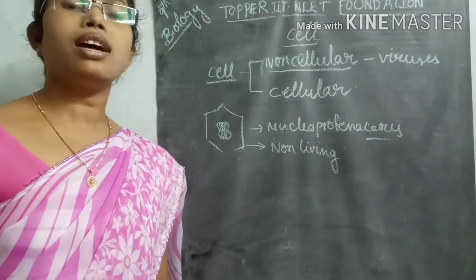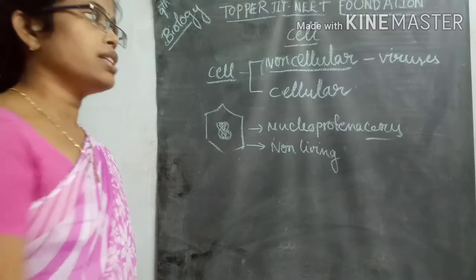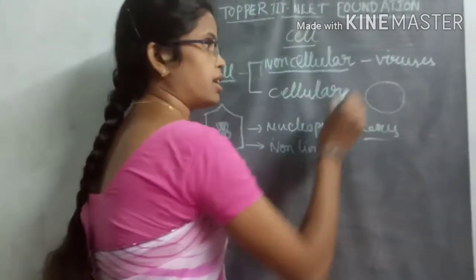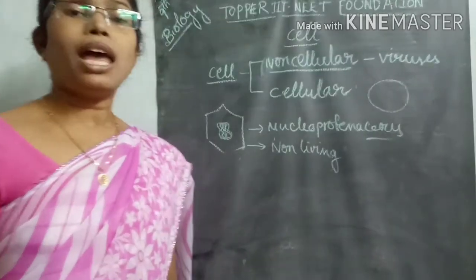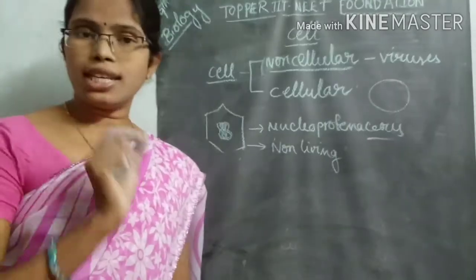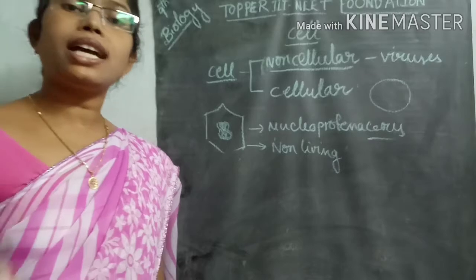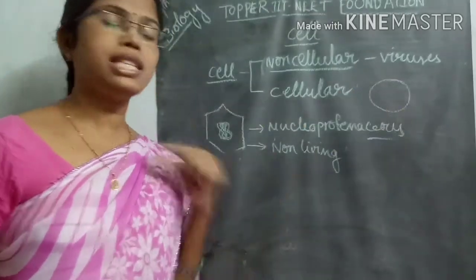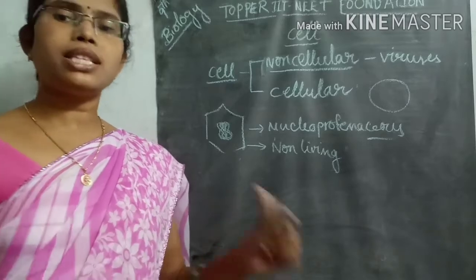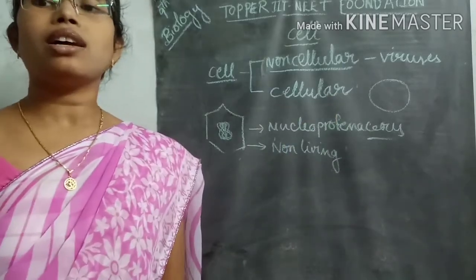Cellular organisms means whatever cell organization is present in that particular organism, they completely look like a cell, and the properties or characteristic features applicable to cells are present in these cellular organisms.